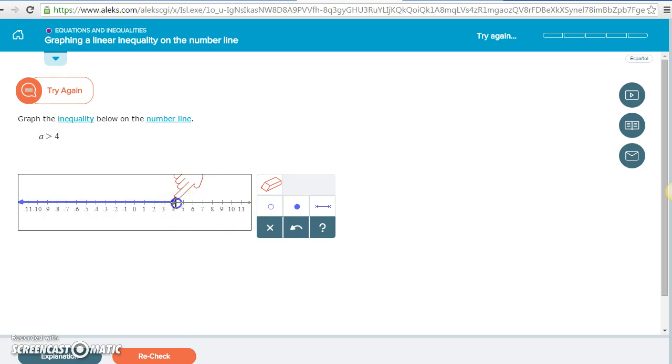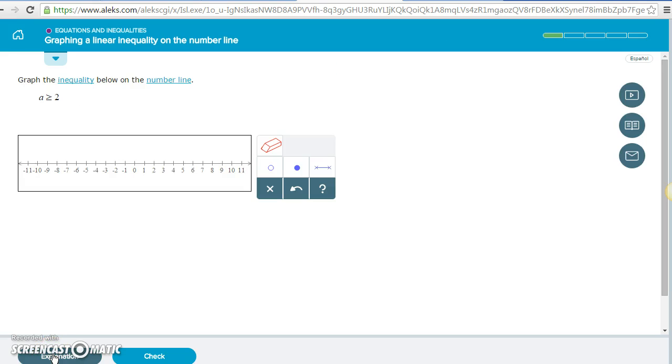Oh, well, I should have had an open circle. And, oh, my shading was on the wrong side. So let's get rid of that and let's just do it over. All right, let's check it, recheck it. Okay, so I got it right. So now I'm back to where I was, okay? Because I did get that one wrong, I'm still at 1 green bar.